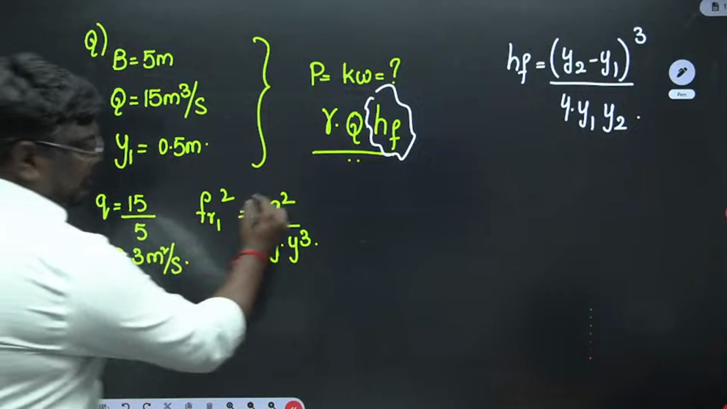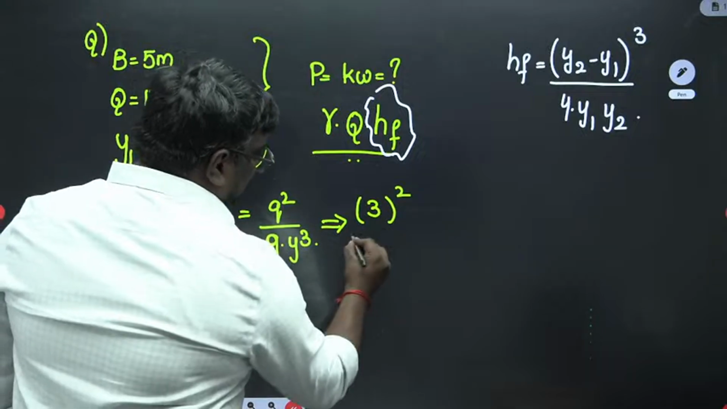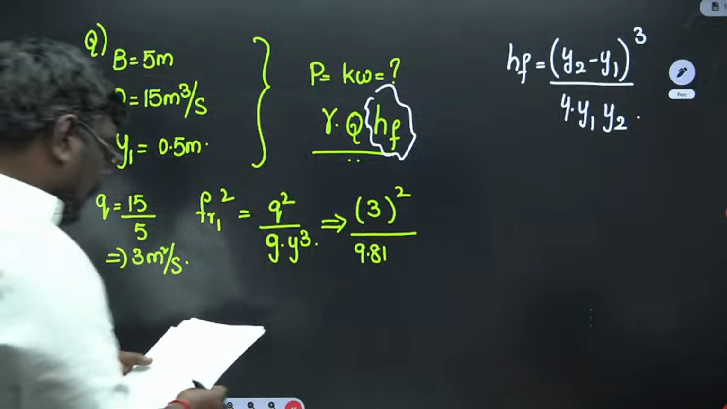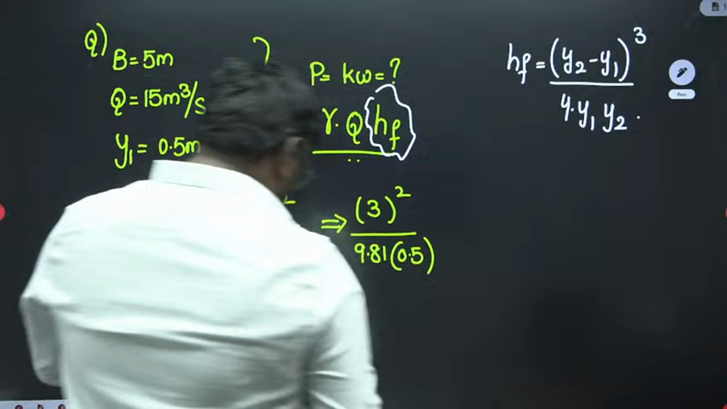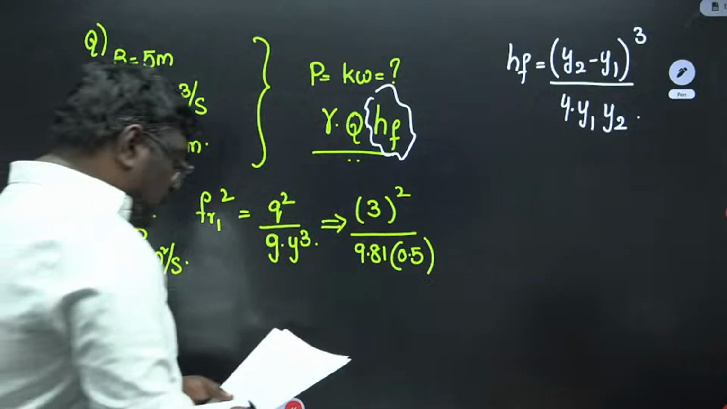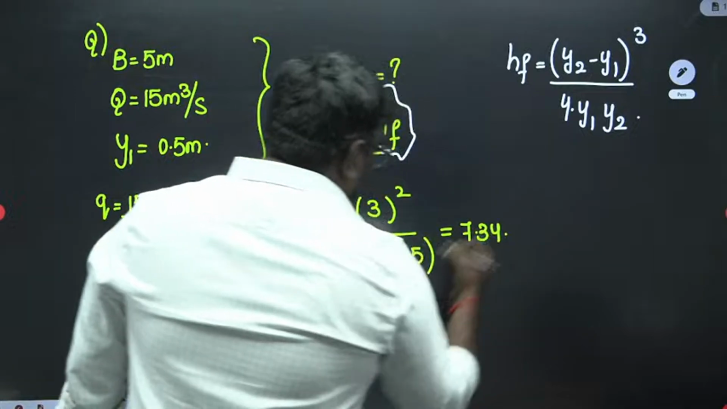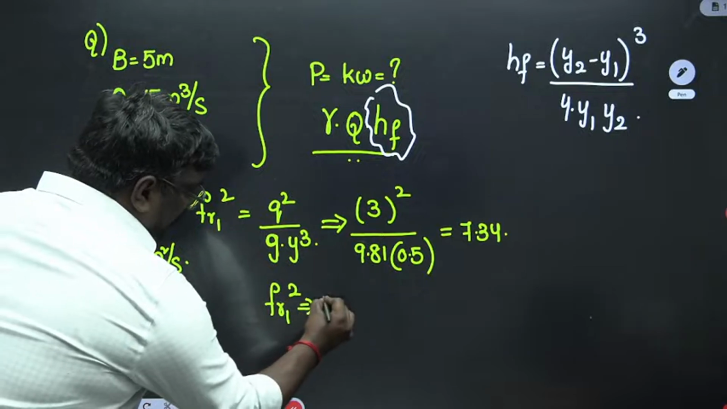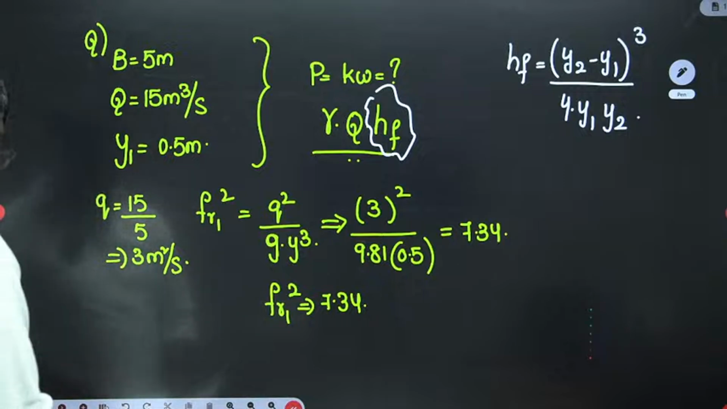Now, my dear students, if I solve here, discharge 3 square upon G, which is 9.81, and the alternate depth is 0.5. If you solve this, you will get a value of 7.34. So I will directly plug in these values. FR1 square is equal to 7.34. So here we got FR1 square, that is Froude's number.